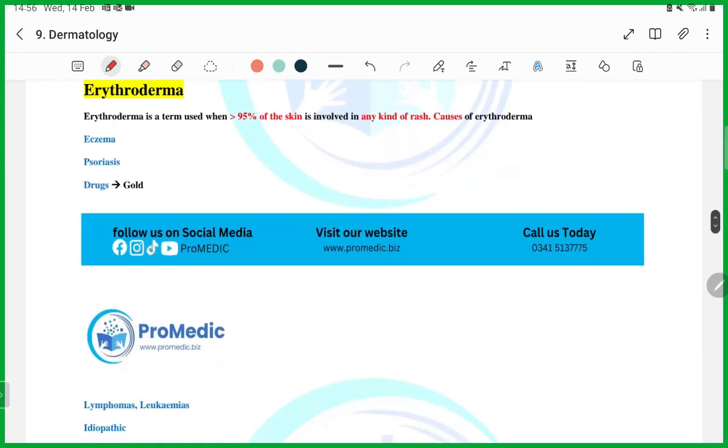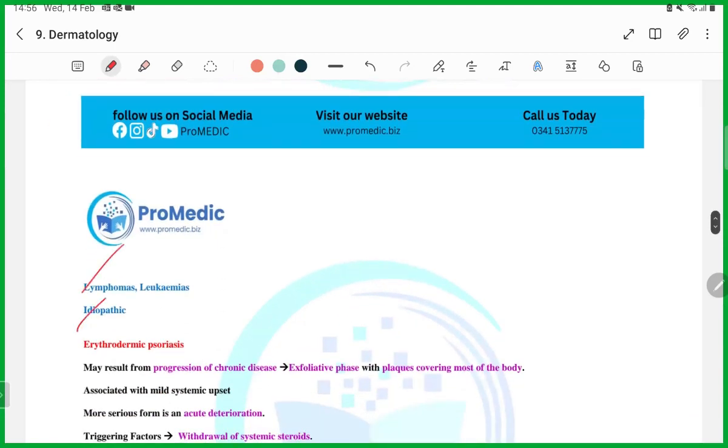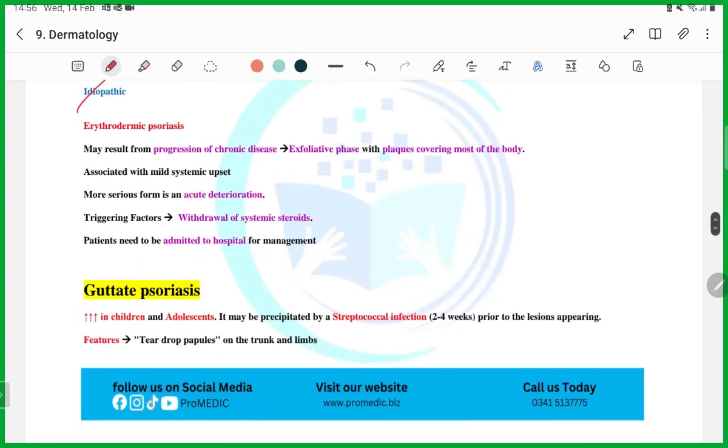Okay. Next is erythroderma. Erythroderma is a descriptive term, just for your information. It is not any specific condition. It is a term in which more than 95% of the skin is red and has a rash. It is called erythroderma. It can be in eczema, it can be in psoriasis, it can be in lymphomas, like that.